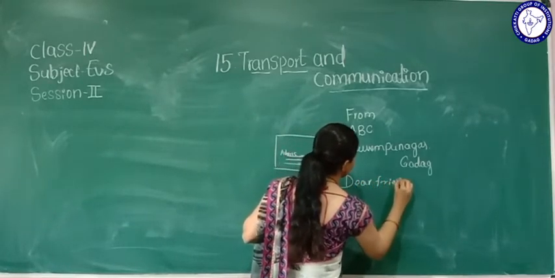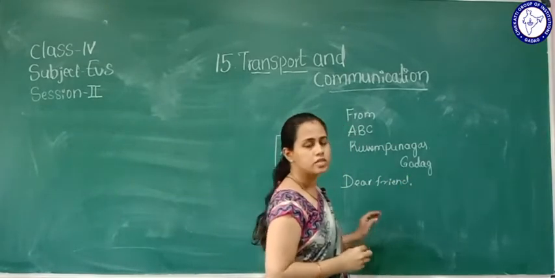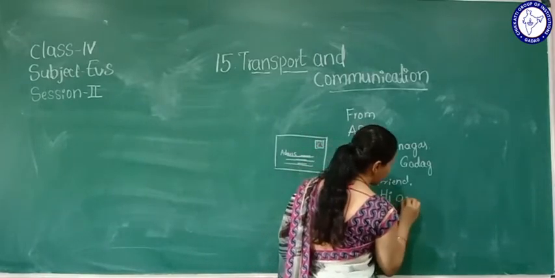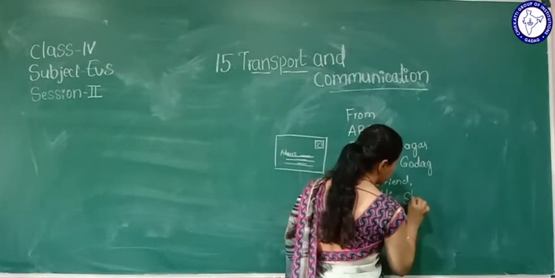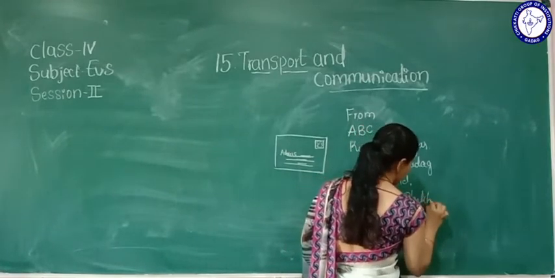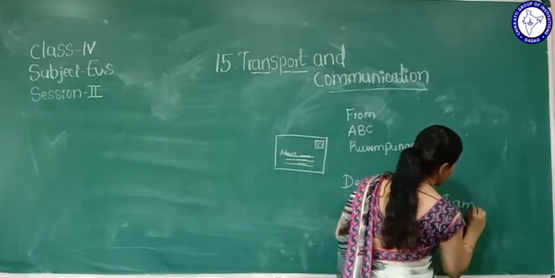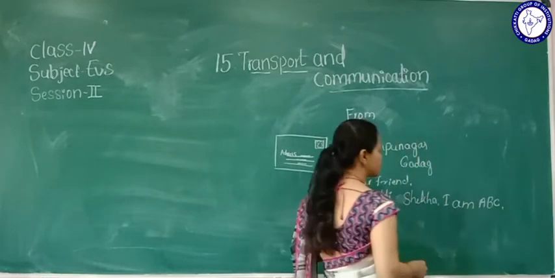You should start by saying "Dear friend." Here you can say, "Hi Shikha, I am ABC.